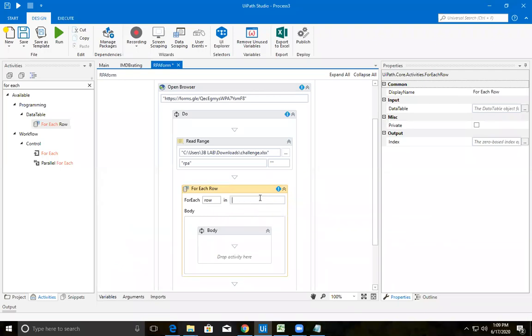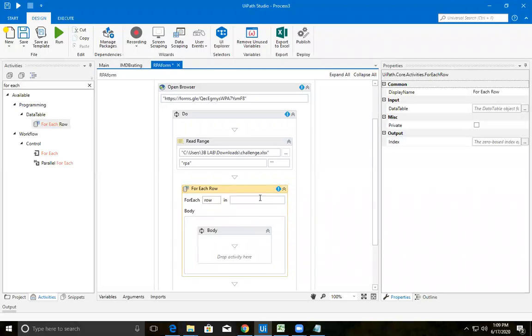Coming to this expression, what is the expression that you need to provide there? Can anybody guess and tell me what is the value that I need to give there? RPA. Any other? Any other answer? Extract table.